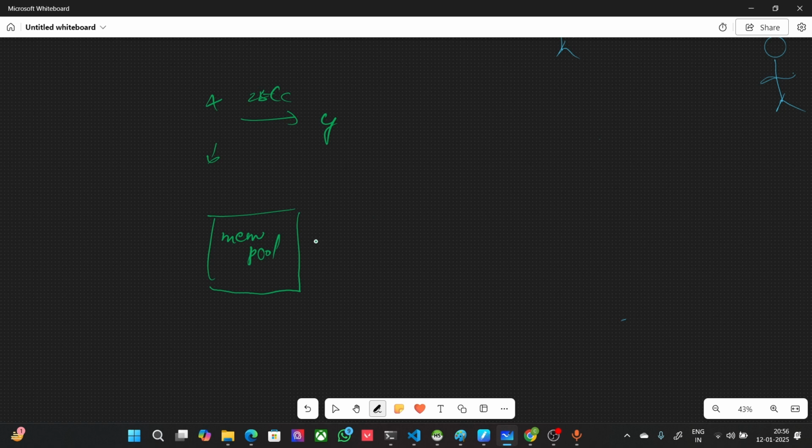And all the miners who are part of that network, like miner 1, miner 2, they will take the transactions from the mempool, add them in the block and try to find the nonce.